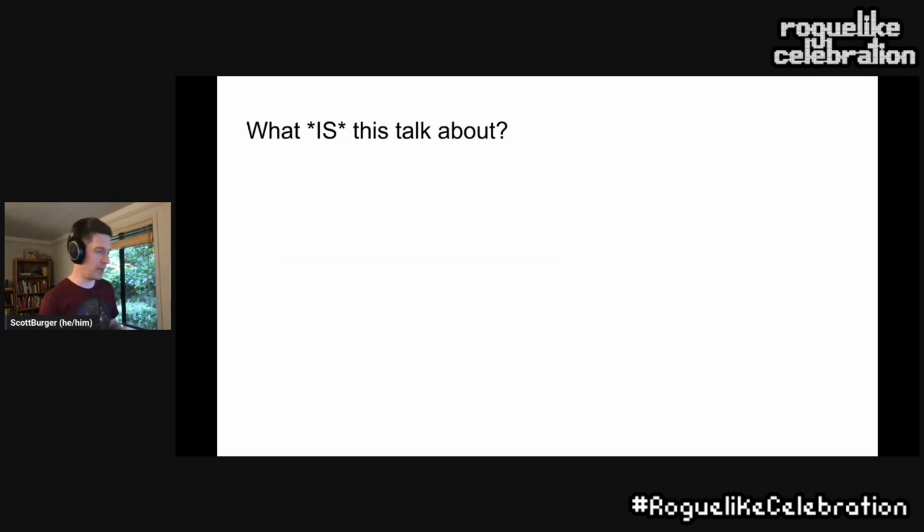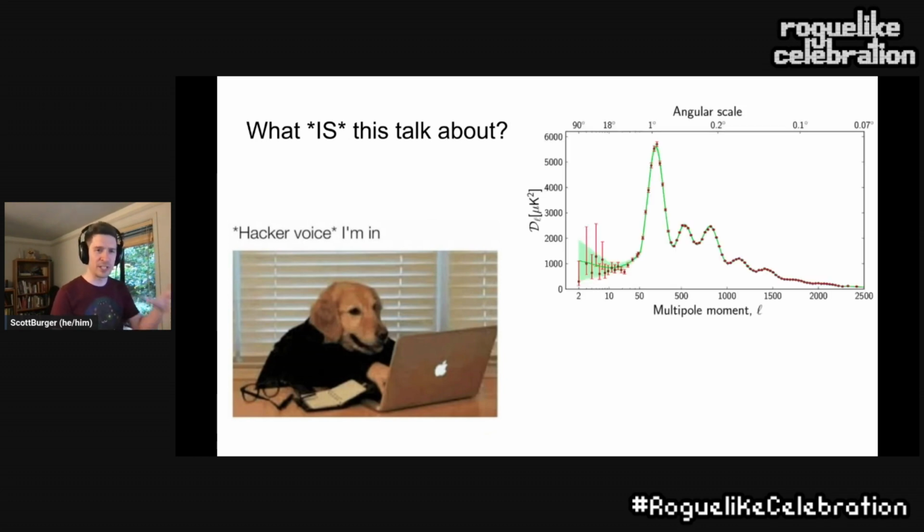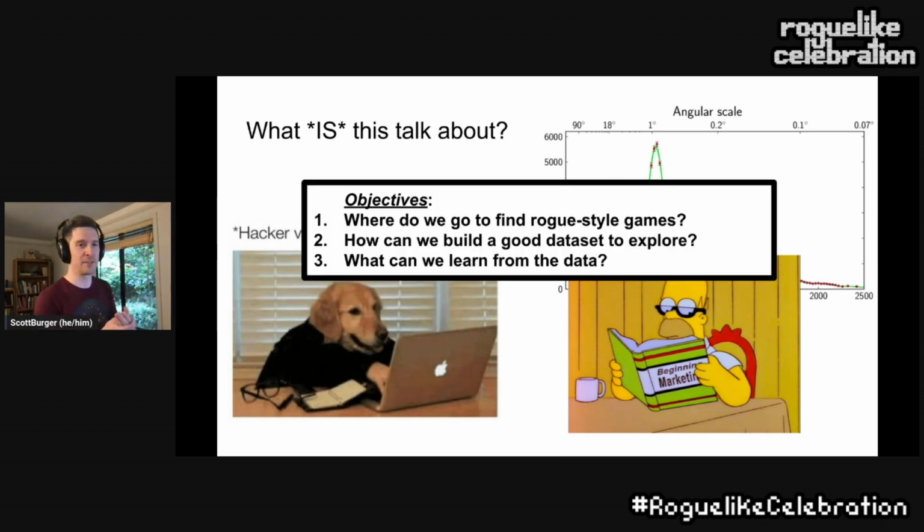So what is this talk about? Okay, we talked about what it isn't about. What is it about? It's a little bit of hacking, programming. It's a little bit of data visualization, a little bit of cool graphs. It's a little bit about, I guess we'll say, market analytics as well. But overall, we have 3 objectives for this talk. 1, where do we go to find these rogue-style games? Where can we go and how can we build good data sets to explore this stuff? And lastly, what can we learn from the data as well? So that's our 3 main objectives for the next 25 minutes, we'll say.